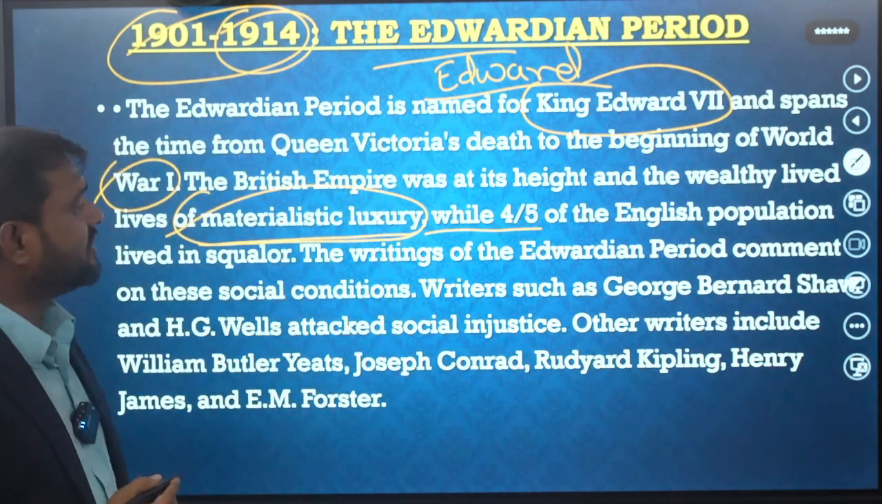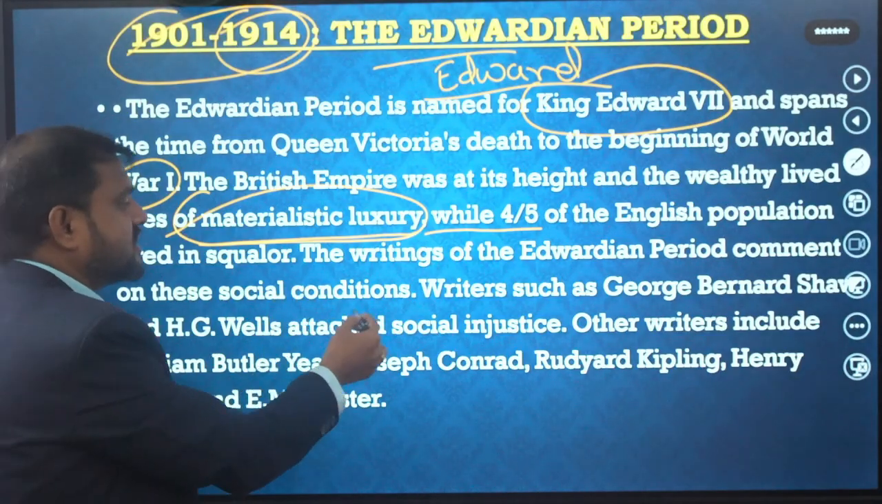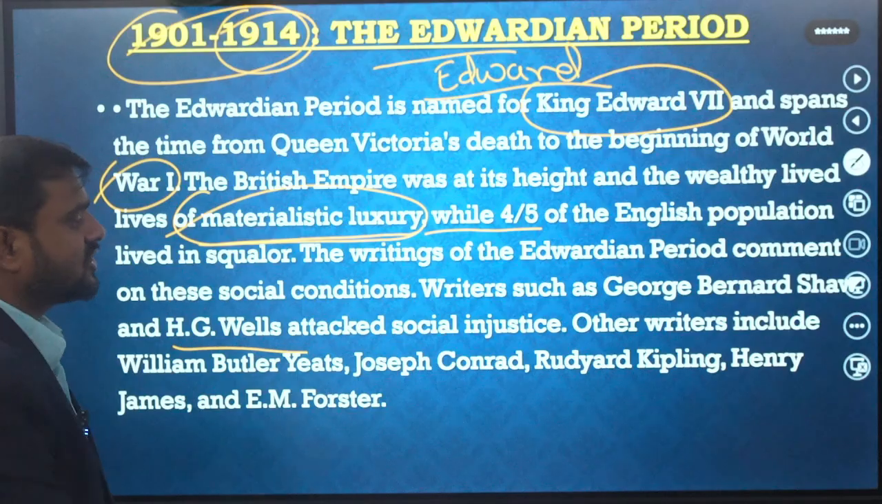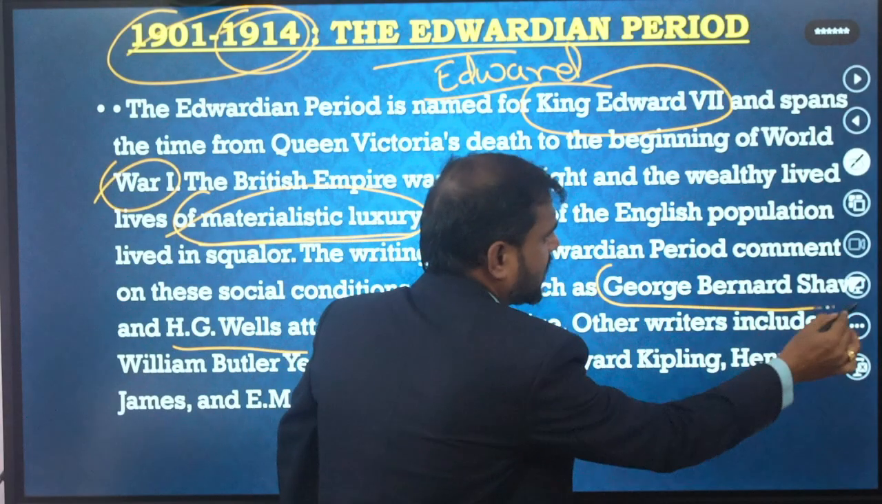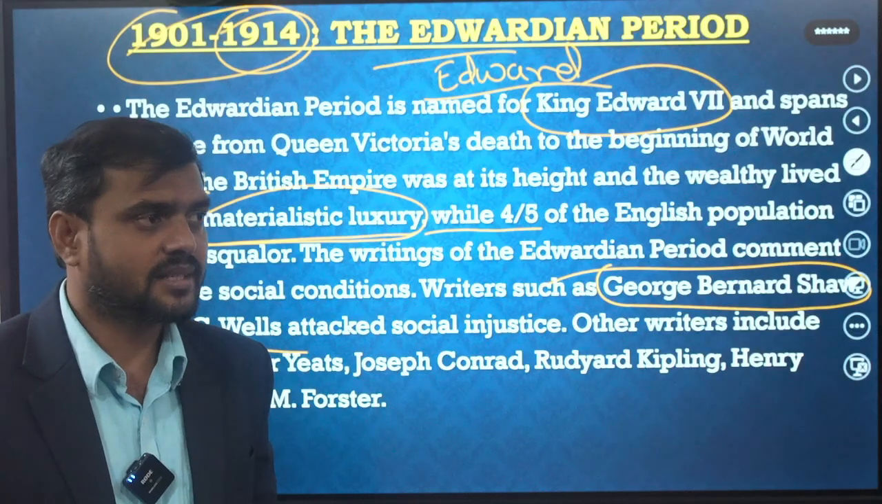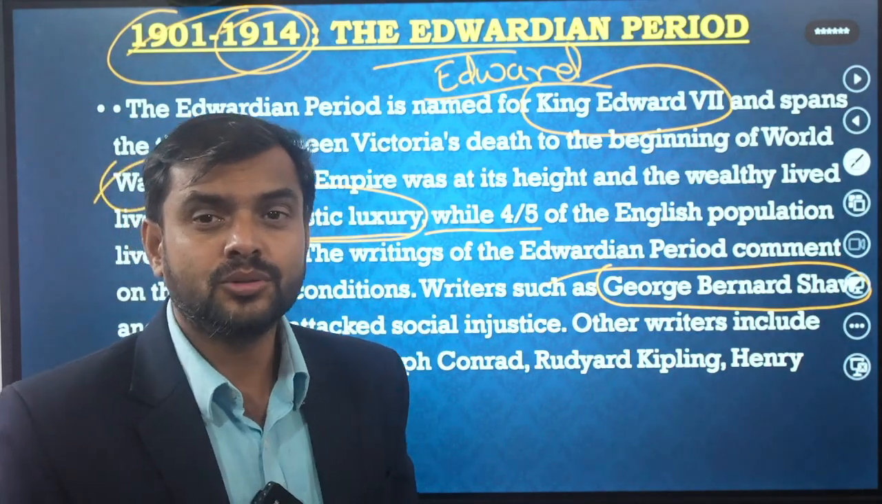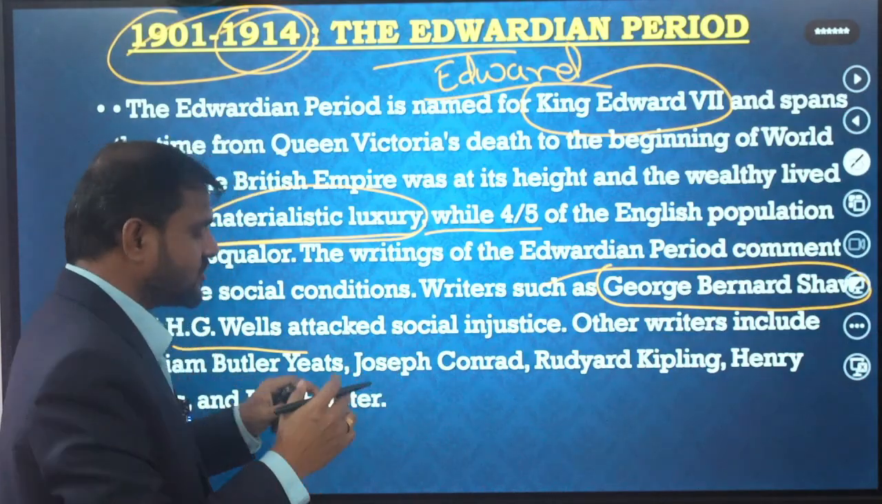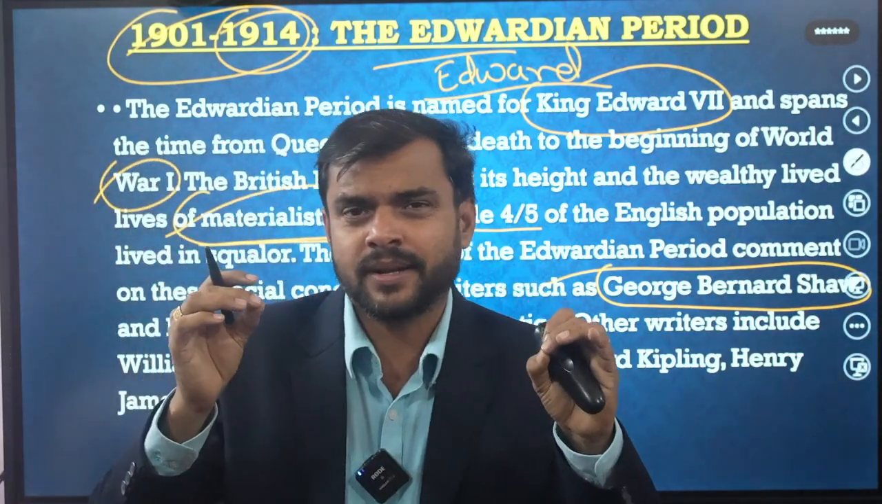And the writing of the Edwardian period comments on these social conditions. Writers such as George Bernard Shaw and H.G. Wells attacked social injustice. George Bernard Shaw, G.B. Shaw, one of the greatest writers. That's the idea. You should be more aware of these things.